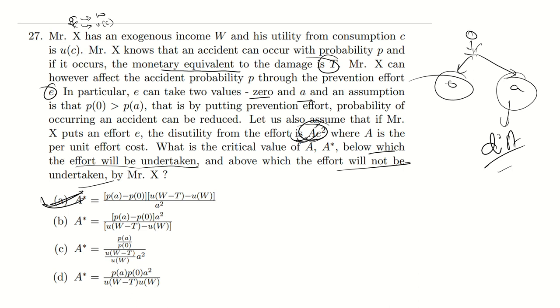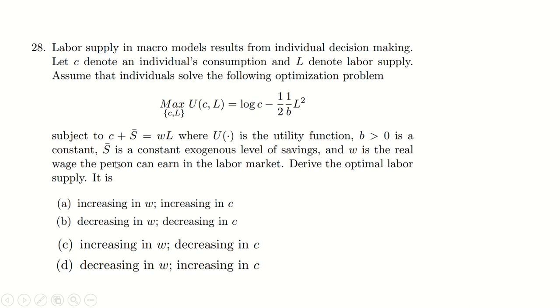What should be the value of A? So this should be equal to what? You are putting an effort and you are not putting an effort. So what's your expected utility by putting an effort and not putting an effort? Just equate it, you will get these values. So option A is the correct option. So easy. Okay, let's solve the next question. Guys, this is so easy.